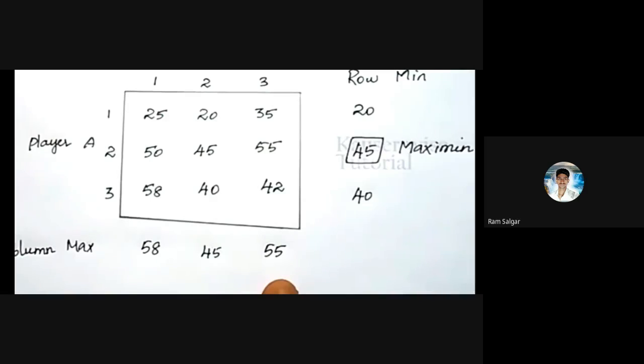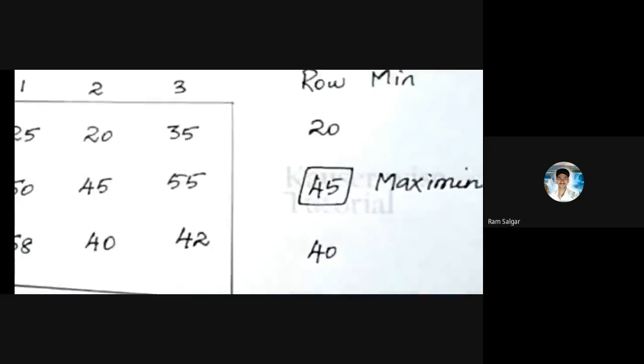After the row minimum value and the column maximum value, we have to find the maximin and minimax value. What is maximin? Now moving again towards the row minimum. These are the minimum values.